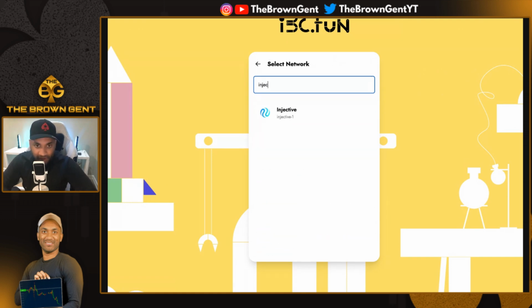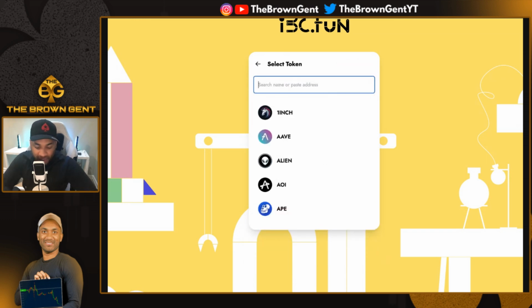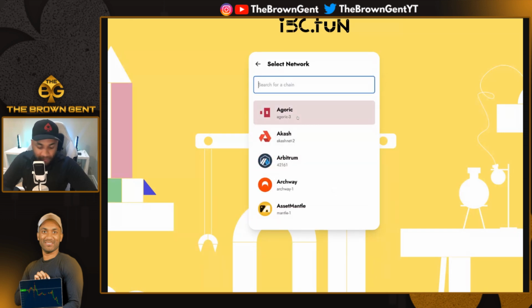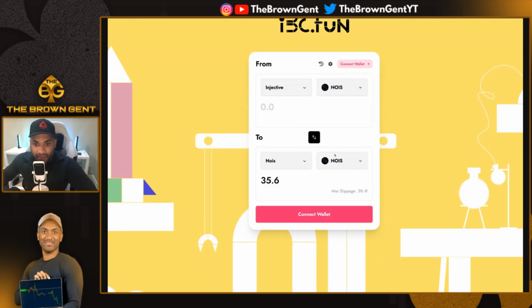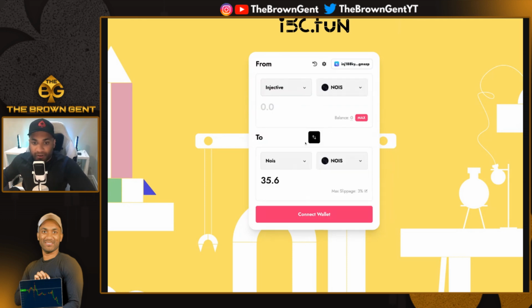And this is regardless of what you want to do with it. If you don't want to stake it, go Injective, because that's the chain it's currently on. Pick NOIS, then pick the NOIS chain, and then pick NOIS. In this case, I've already sort of moved things around. So when I connect my wallets, because you've got to do it for both, there's a balance of 0.